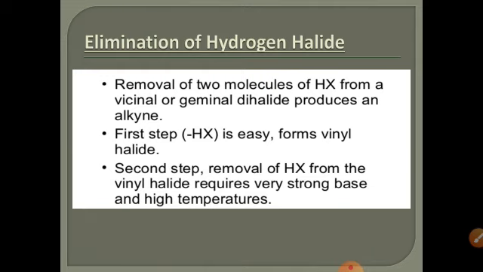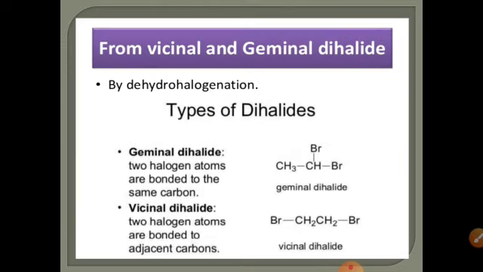Elimination means removal. Hydrogen halide, hydrogen is attached with halogen, so it is also known as dehydrohalogenation, the removal of hydrogen halide. Removal of two molecules of HX from a vicinal or geminal dihalide produces an alkyne. The first step is easy, it forms vinyl halide. The second step, which is the removal of HX from vinyl halide, requires a very strong base and a high temperature.